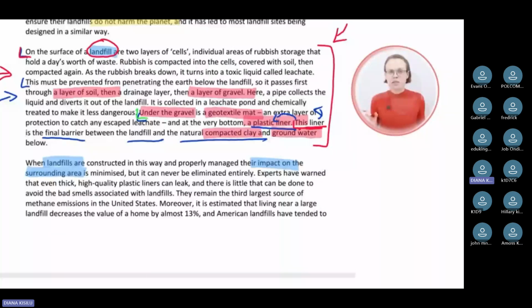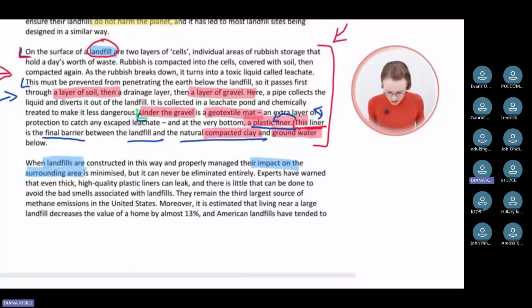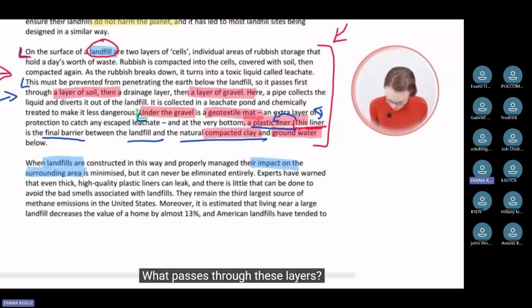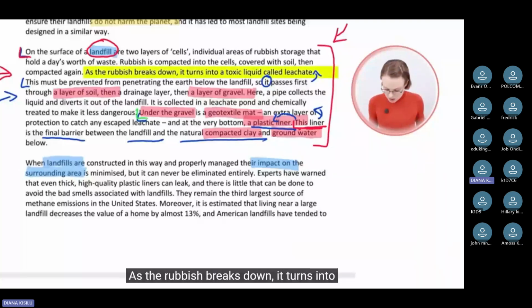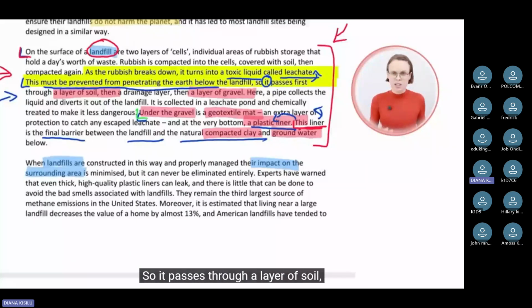This must be prevented from penetrating the earth below the landfill. So it passes first through a layer of soil, then a drainage layer, and then a layer of gravel. What passes through these layers? It says it. So let's read the sentence before that so we know what's going on here. As the rubbish breaks down, it turns into a toxic liquid called leachate. So the leachate must be prevented from penetrating the earth below the landfill. So it passes through a layer of soil, a drainage layer, and then a layer of gravel.